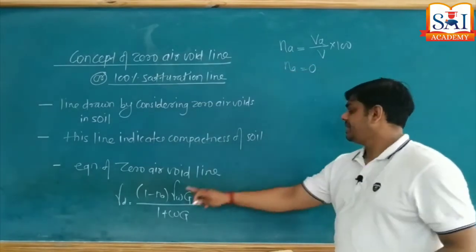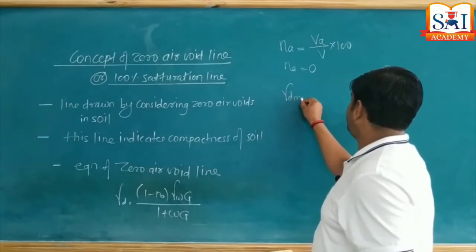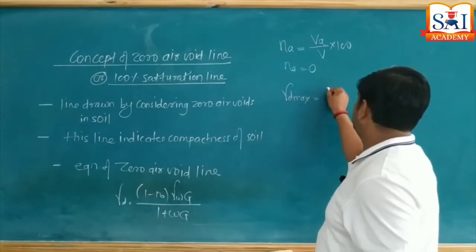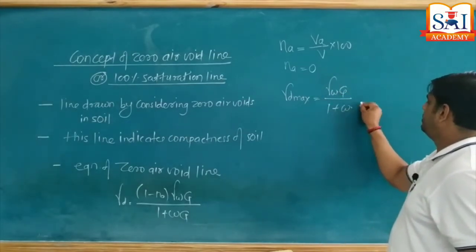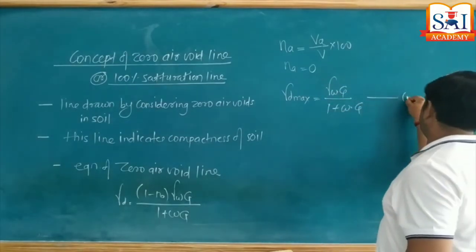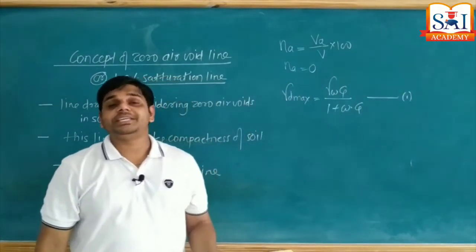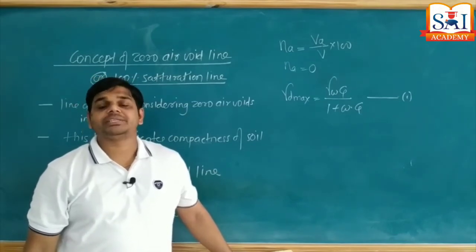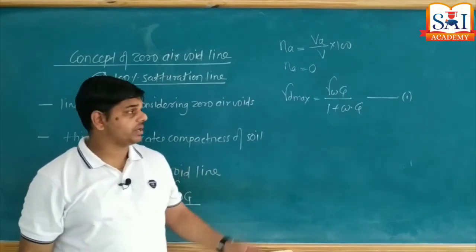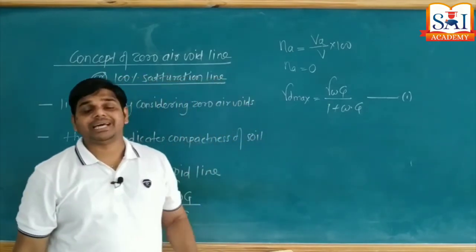When I replace na equal to 0 in this expression, I get the value of gamma d max is equal to gamma w into G upon 1 plus w into G. This expression we call the expression for getting the highest values of dry unit weight in a soil when air voids are completely 0. Okay, so this we call the 100% saturation level.